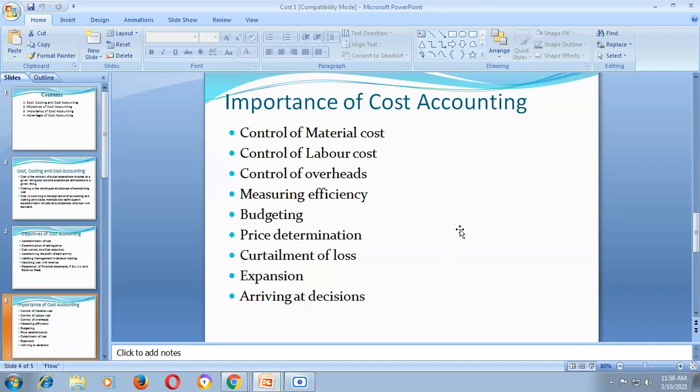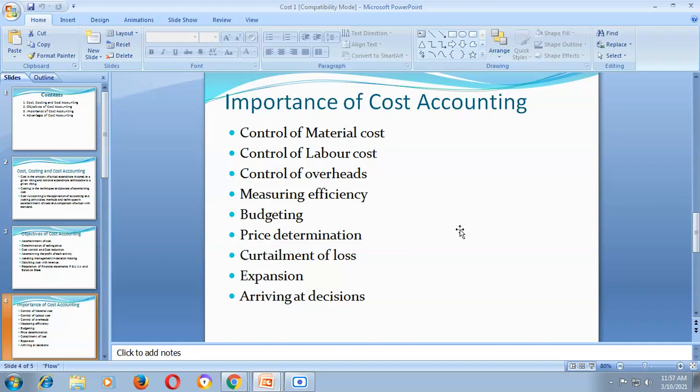Another important aspect of cost accounting is price determination. What is price determination? Cost accounts should provide information and data that enable the management to fix the selling price of various items or products and services in different circumstances. It means that to decide and to fix the selling price of a product, cost accounting is very, very useful.